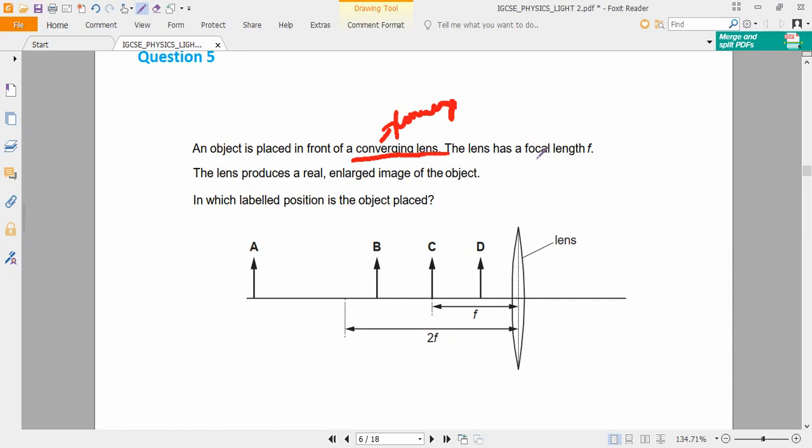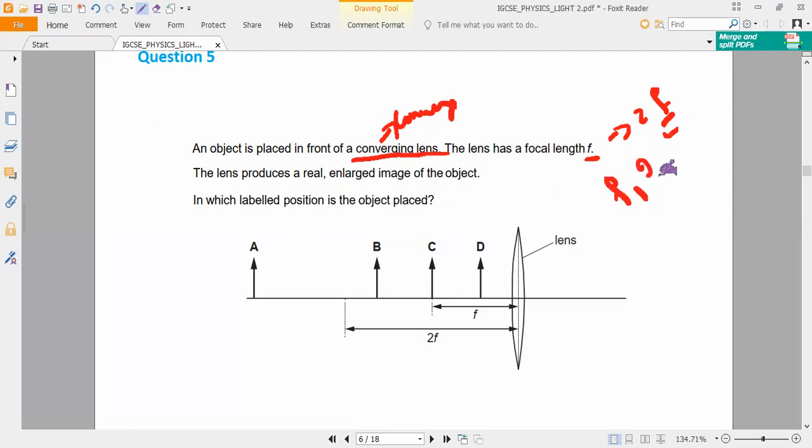So now the lens has focal length f. As we know, 2f also will be there. Yes or no, guys? Yes, sir. Now, what is the characteristic they are asking? Varshini, can you read it? The lens produces a real enlarged image. So real enlarged image, what is the case? Prahasini, can you guess it? Real and enlarged image means where is the object kept, guys?